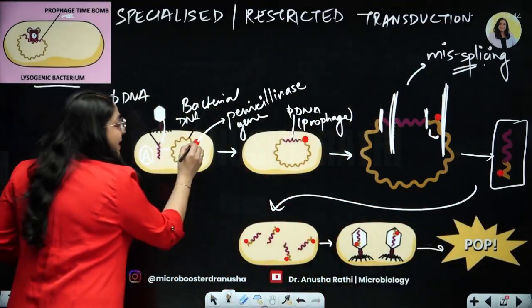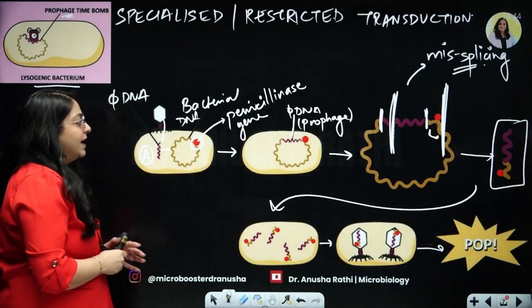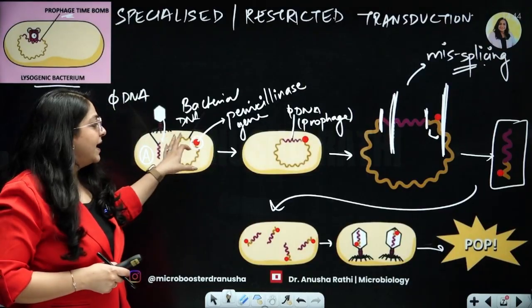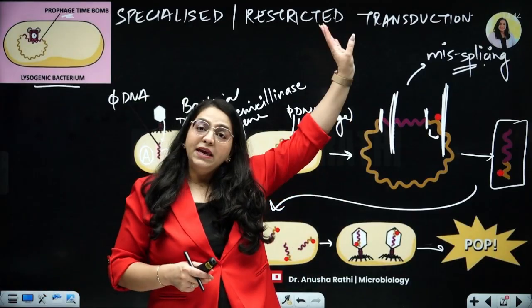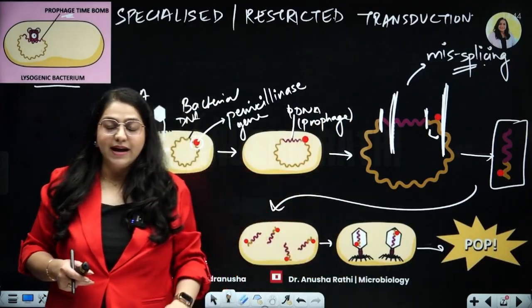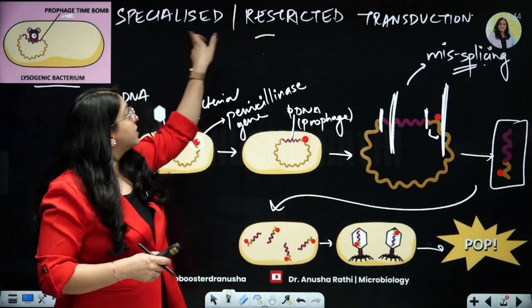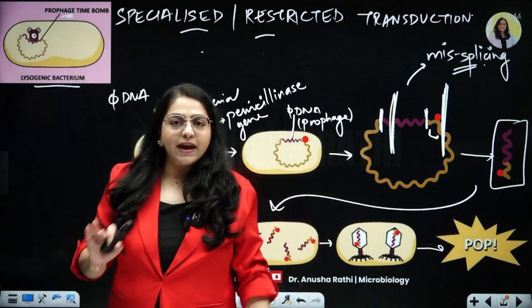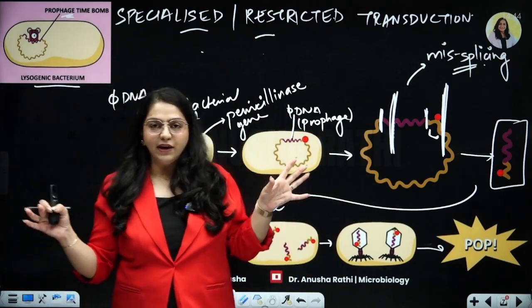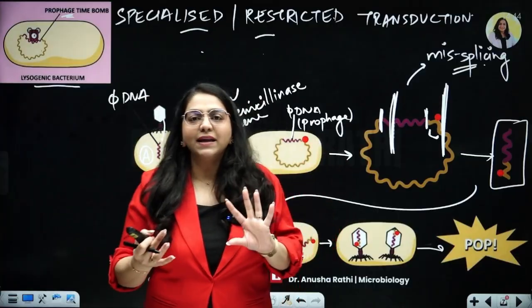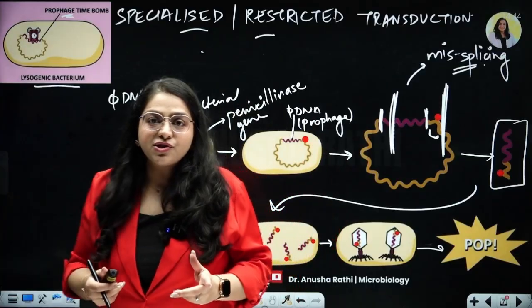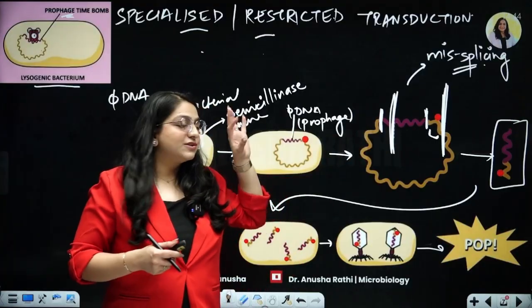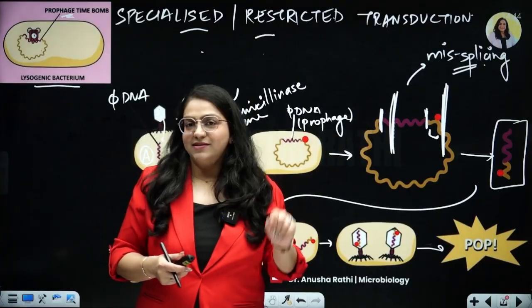The penicillinase gene from bacteria A, a restricted or specialized gene from A, will now be transported to B with this bacteriophage, right? So now a restricted or a specialized portion of the gene has been given. So pick and drop is happening in both the scenarios. Mispacking is happening in generalized transduction, and mis-splicing is happening in restricted or specialized transduction, right?